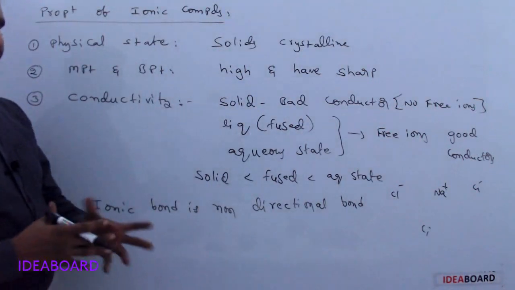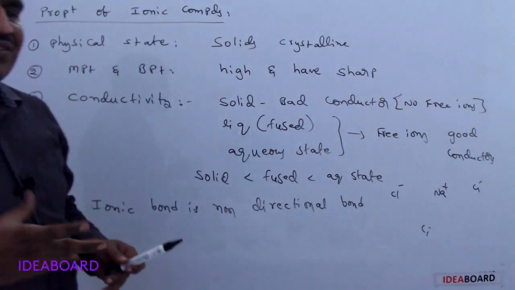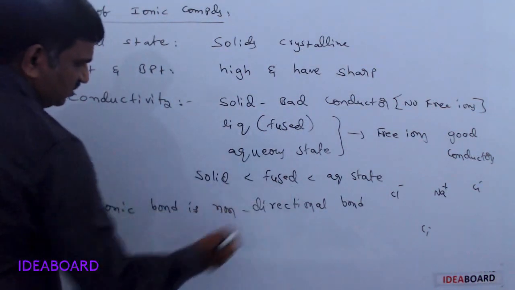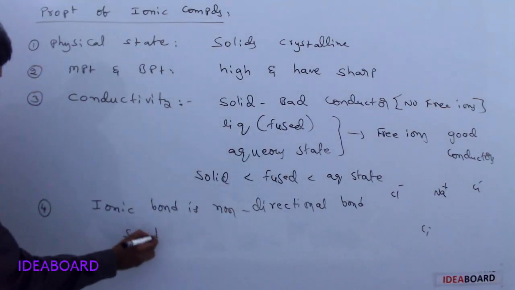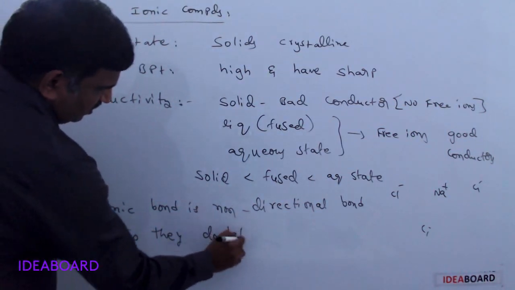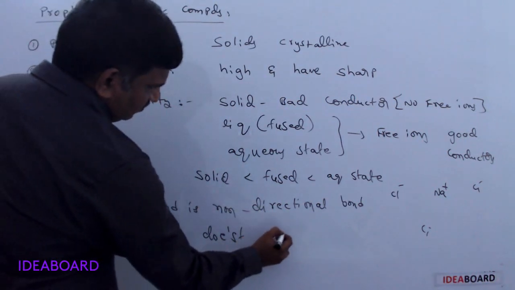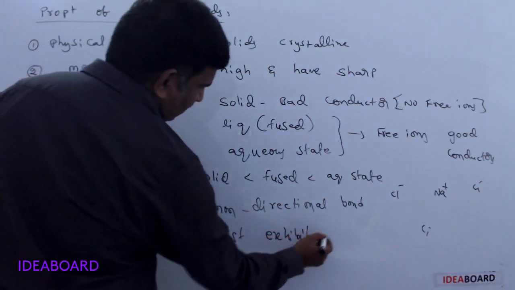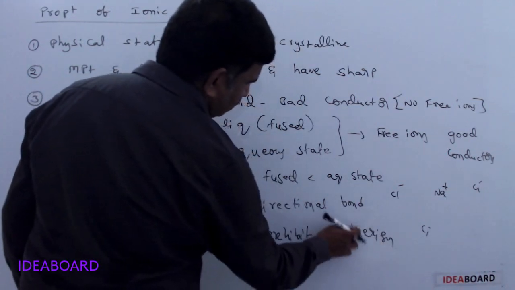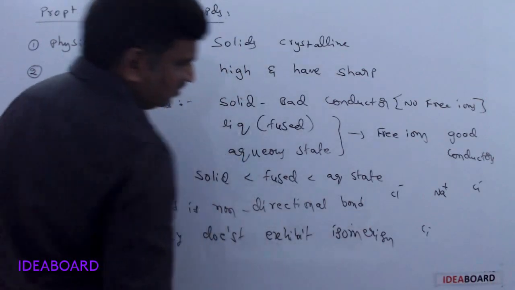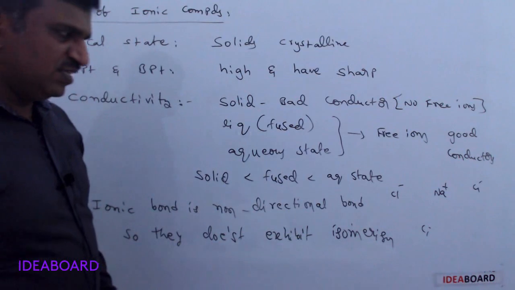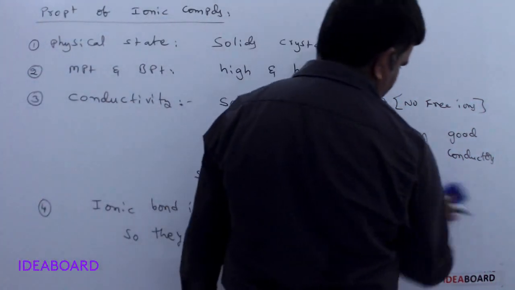So the electrostatic attractive forces have no fixed direction, so it is called a non-directional bond. So they don't exhibit space isomerism, or isomerism is not shown by these ionic compounds.